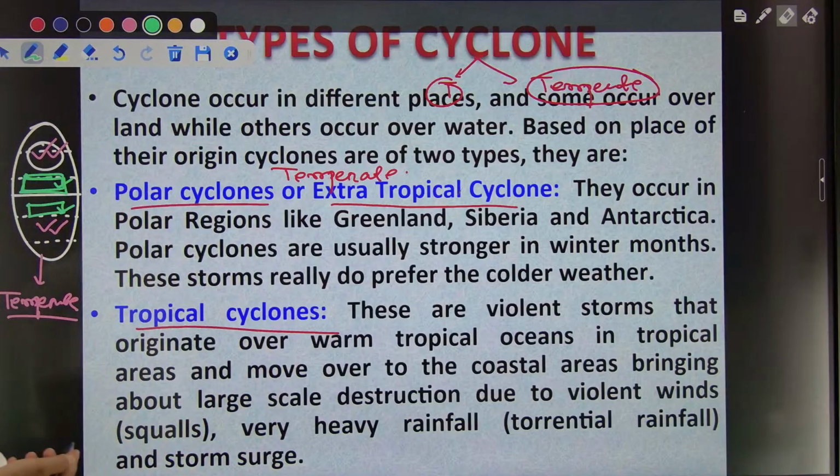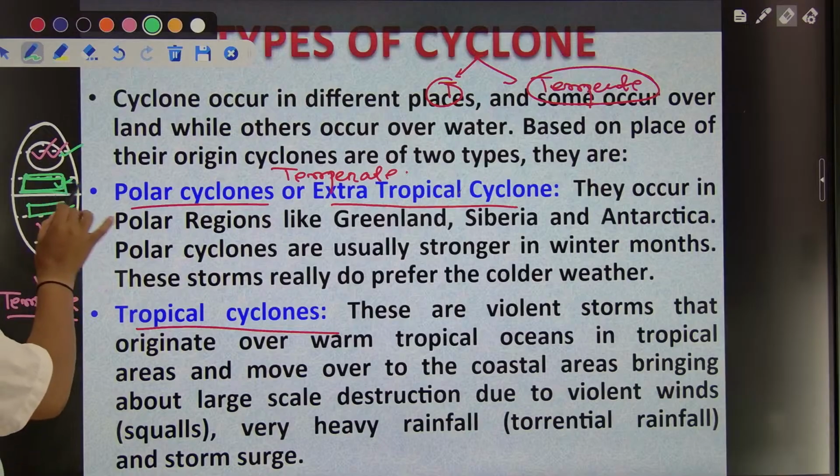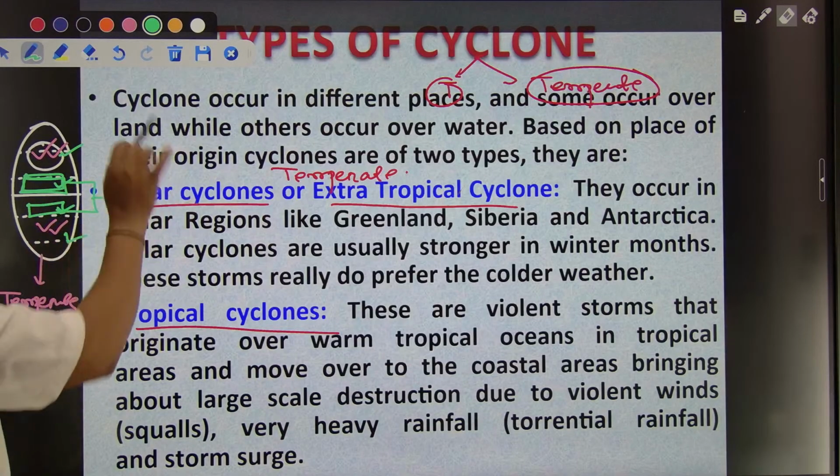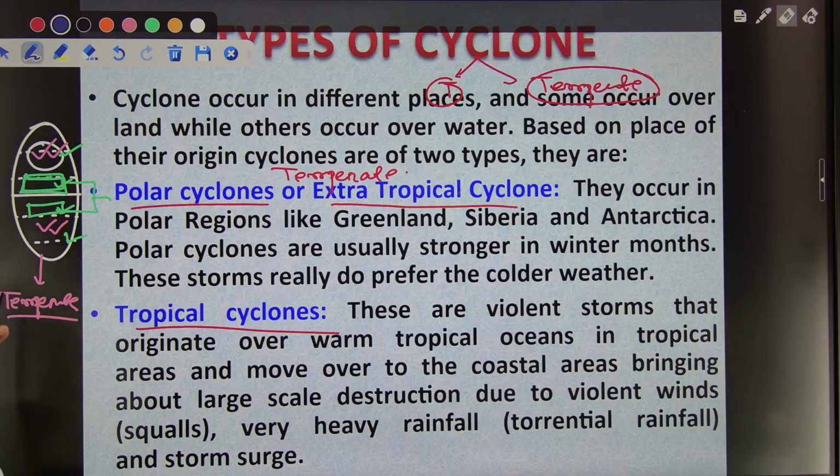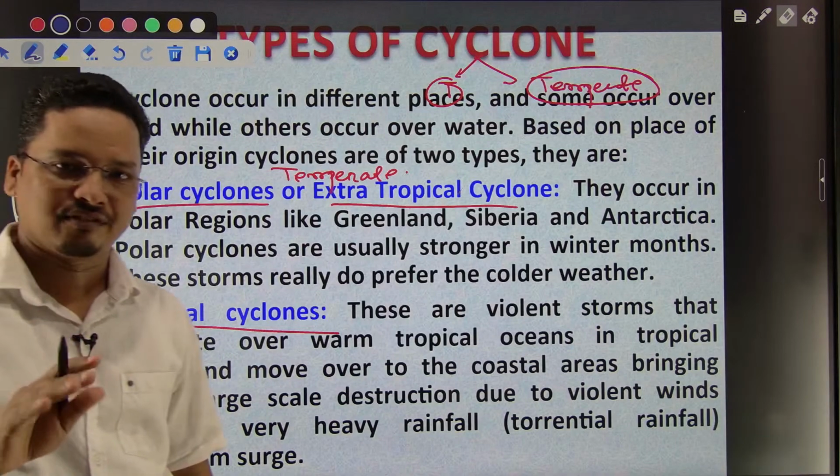So that is why we call this one temperate, and these two are tropical, because they are forming in the tropical region. So that is right. Hope this much is correct and fine to all.